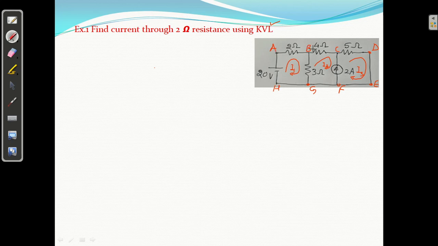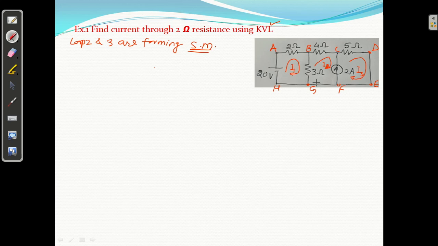So out of these 3 loops, right, you can say loop number 2 and loop number 3, this is I2 and this is loop number 3, are shared by current source. So these 2 loops are forming a super mesh. यहाँ पर you can write loop number 2 and 3 are forming super mesh.